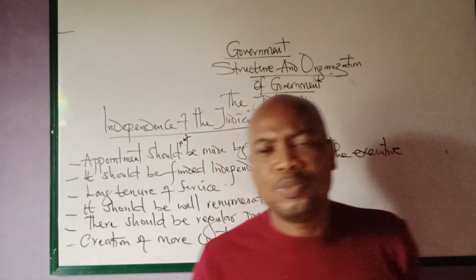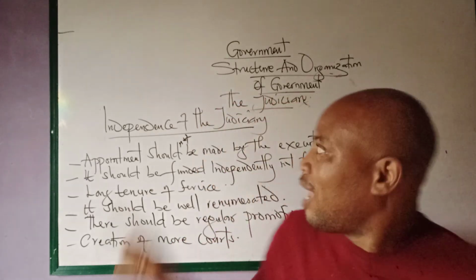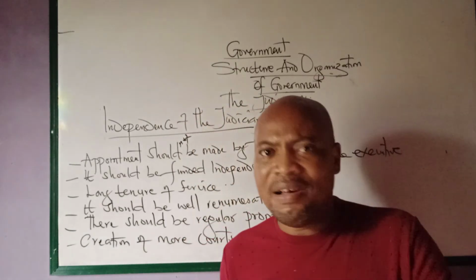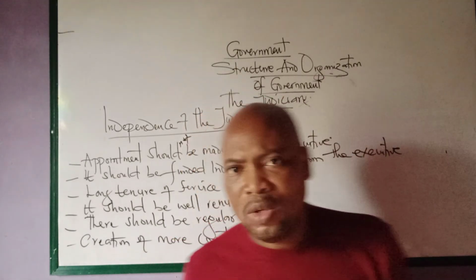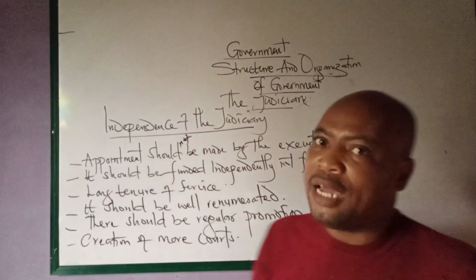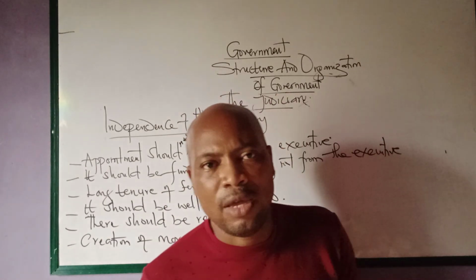On this note, we are going to end our topic on the structure and the organization of a government. Don't forget, we have done the executive arm of government, we have done the legislature, now we have done the judicial arm of government. That means we're through with this topic for now. So, on that note, we're going to end this topic on the structure and organization of a government.